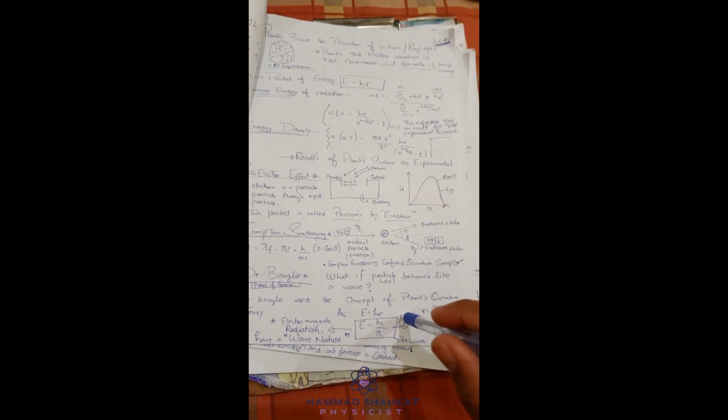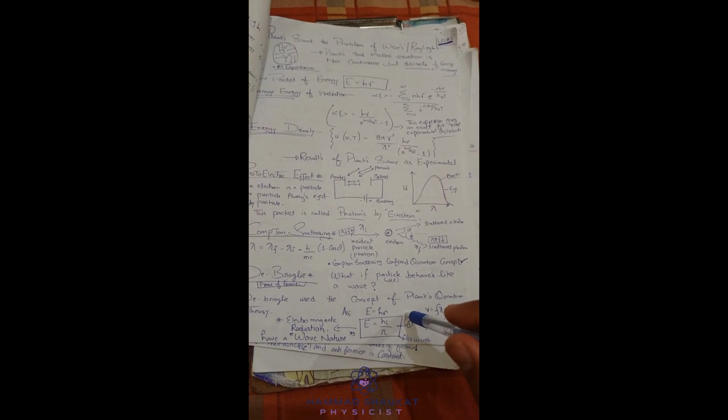Are you understood? So here we conclude that particles behave like a wave. Like photons, light also behaves like a wave, but it also behaves like a particle. So here we conclude that light shows dual nature.